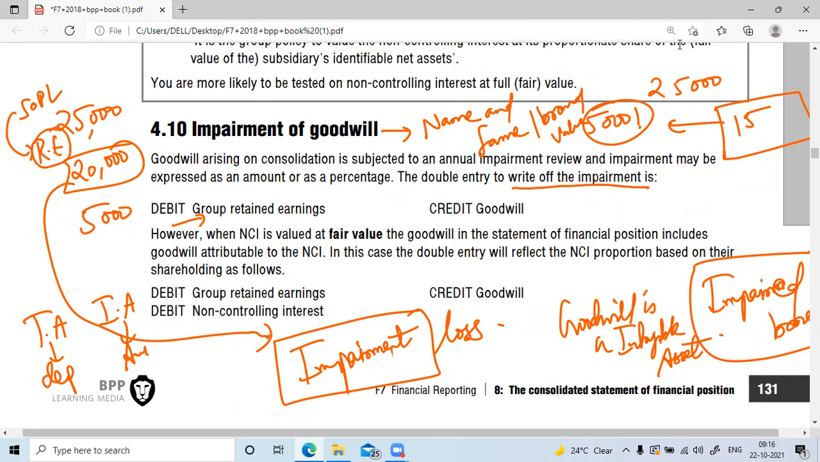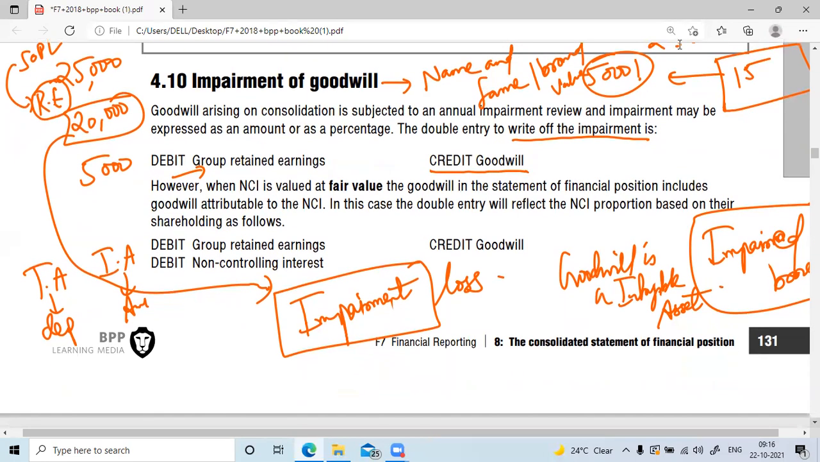Come on, tell me. Retained earnings, sir. Retained earnings account is debited, and goodwill is an asset. When there is a loss in the value of an asset, the asset is always credited. Reverse. Okay. So whenever asset value increases, it is debited. Whenever asset value decreases, it's credited. And whenever you have an expense, the retained earnings are debited. Whenever you have an income, the retained earnings is credited. This is a basic concept of accounting.